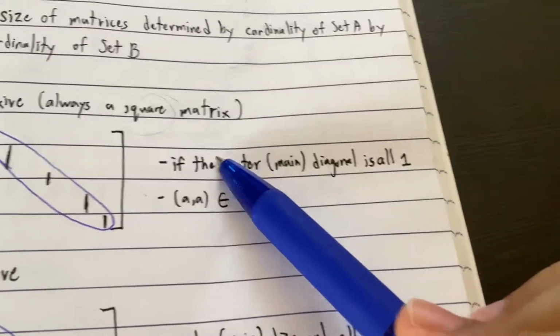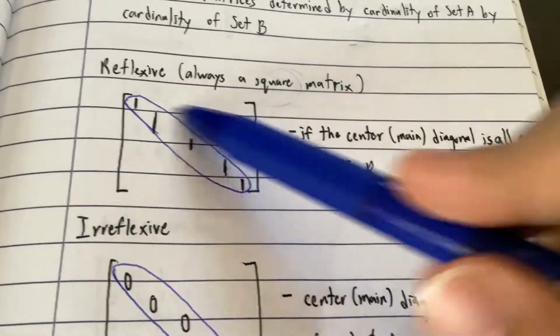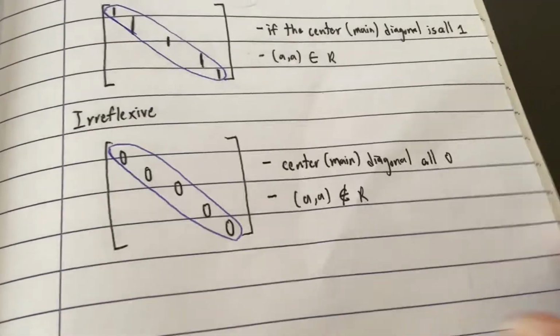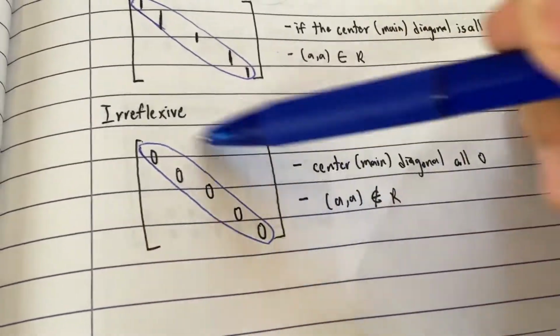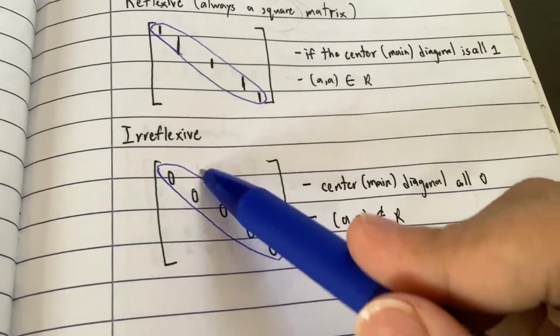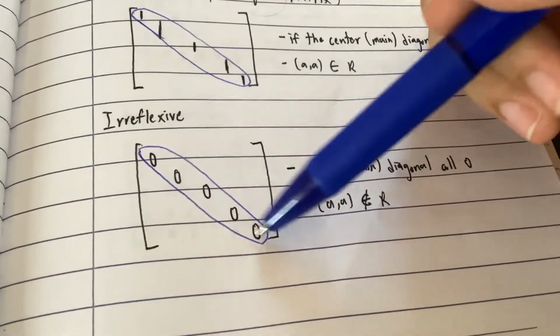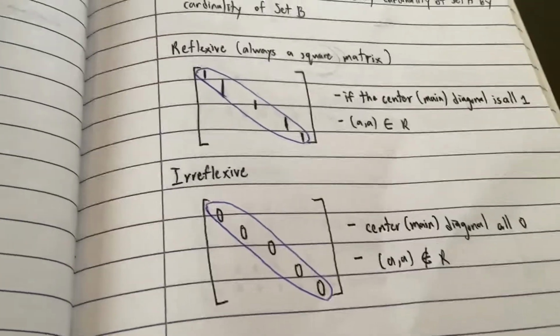And if the main diagonal is all 1, that makes it reflexive. Irreflexive, however, is when the main diagonal is all 0. It doesn't matter what you write elsewhere. As long as the main diagonal is all 0, that makes it irreflexive. That's it.